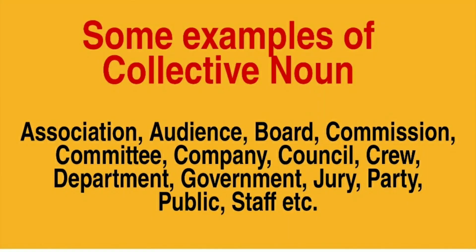You may also see some more examples of collective nouns in the list given here: association, audience, board, commission, committee, company, council, crew, department, government, jury, party, public, staff.